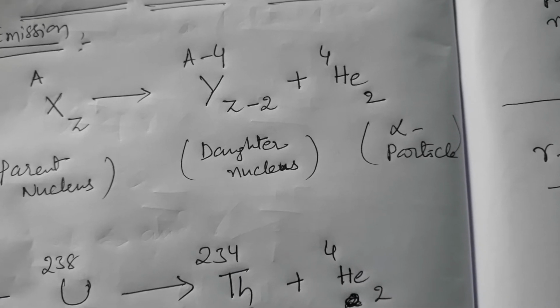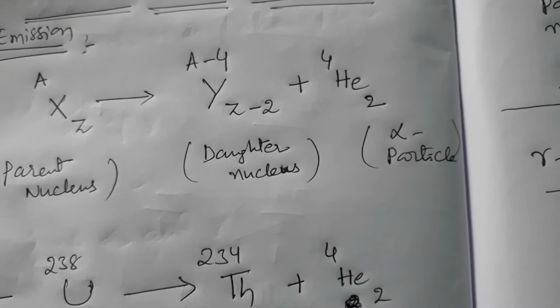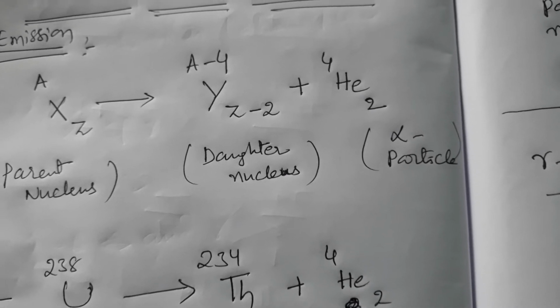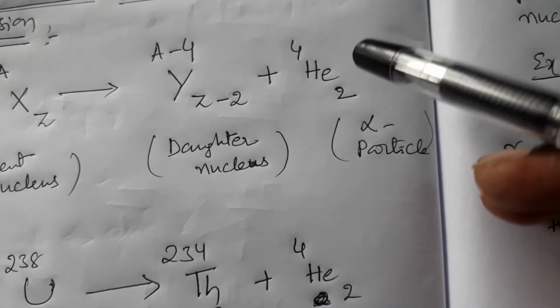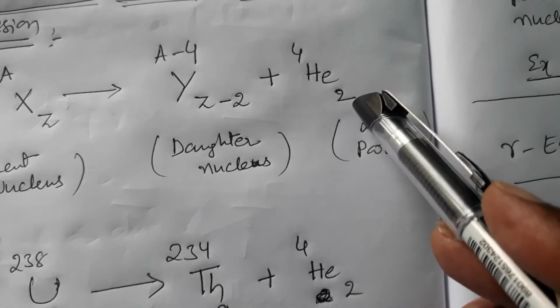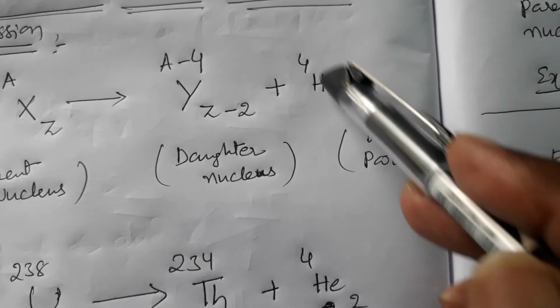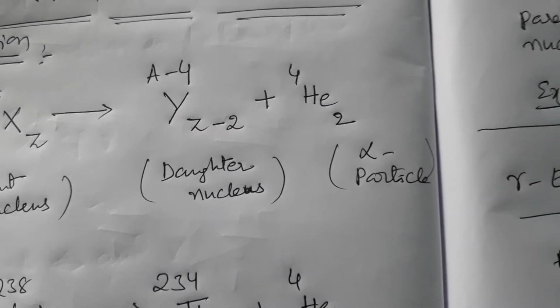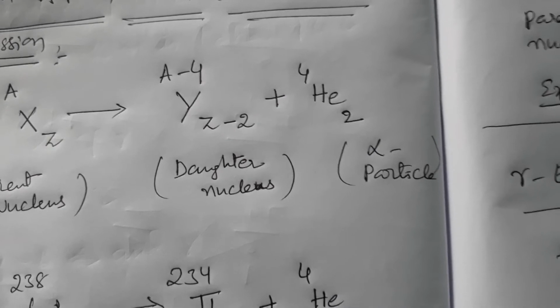Here alpha particle is a combination of two protons and two neutrons. So it has a helium-like structure. Atomic number is 2 and mass is 4. Alpha particle is equal to atomic number 2 and mass 4, and its atomic structure is similar to helium.